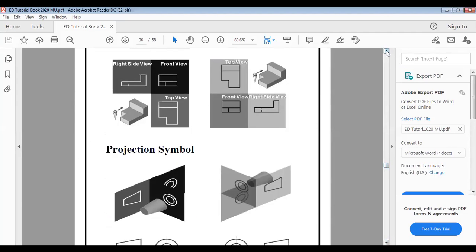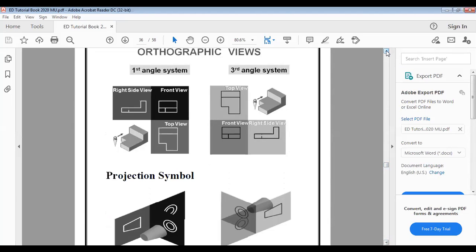Okay. Now, if you see, there are two types of methods. First is the first angle system, that is the first angle projection method, and second is the third angle projection method. Why are only these two types of angle systems used? We have quadrant systems. You can see from the yellow lines I am making: the first quadrant, second quadrant, then the third quadrant, and the fourth quadrant.